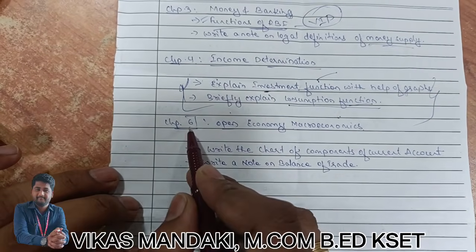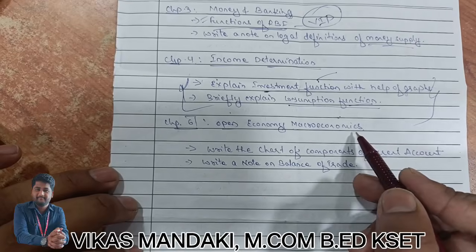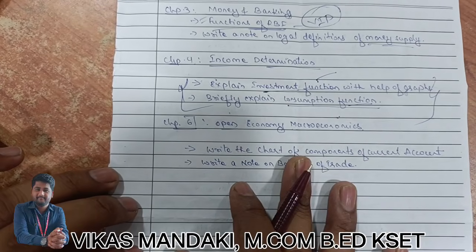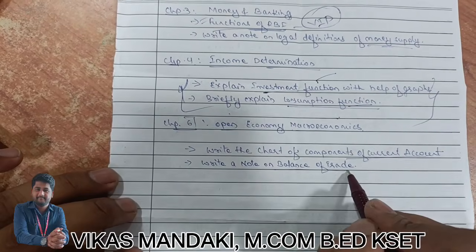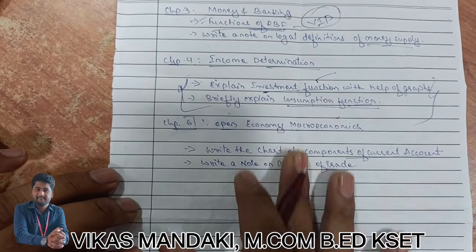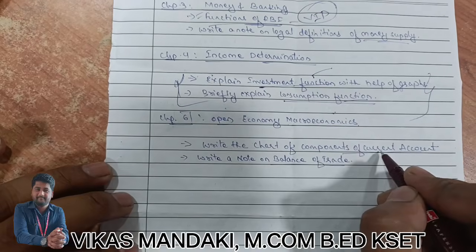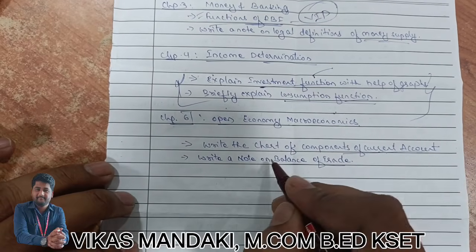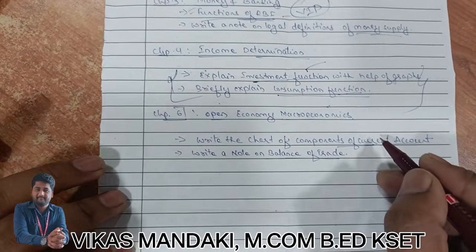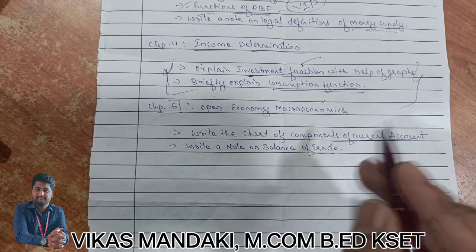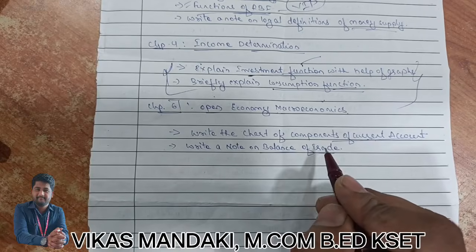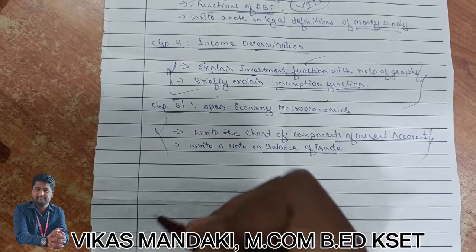Next, coming to chapter number 6, open economy macroeconomics. That is the last chapter of your macroeconomics. Write a chart of components of current account. Write a note on balance of trade. Here both have an equal chance. Sometimes they may also ask capital account, a chart of components of capital account, but I have given the question of current account just by taking a chance, and write a note on balance of trade. Again, here also I prefer to go for both the questions.